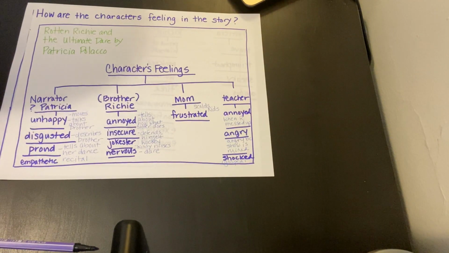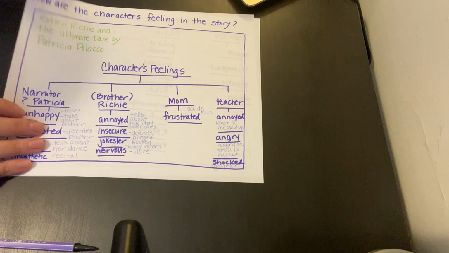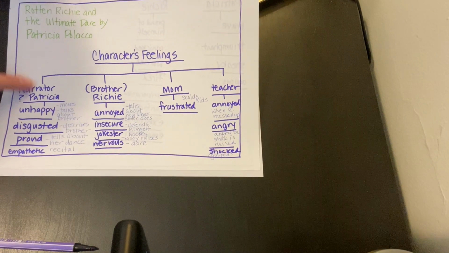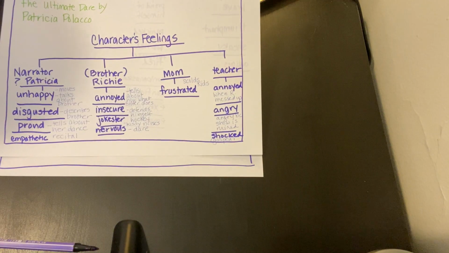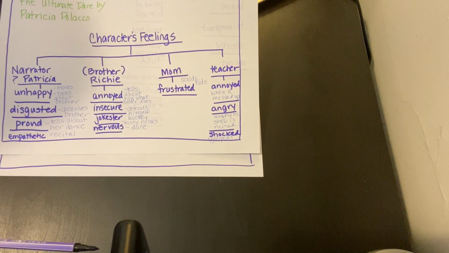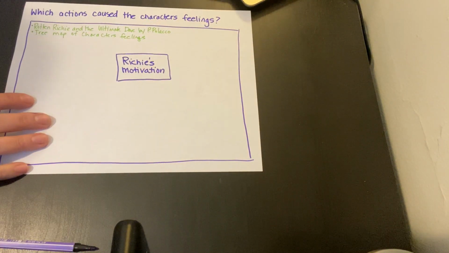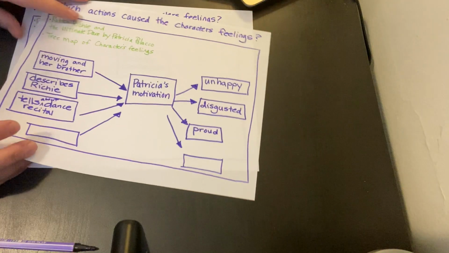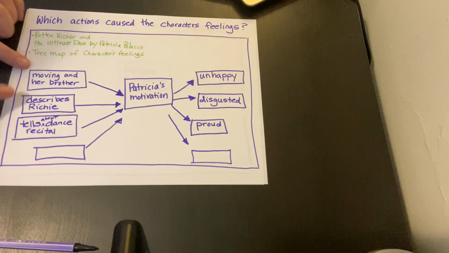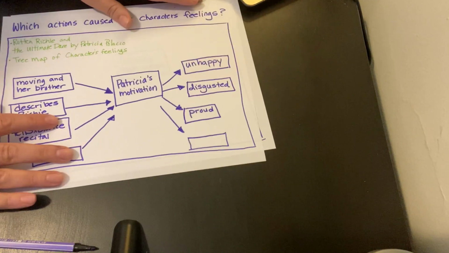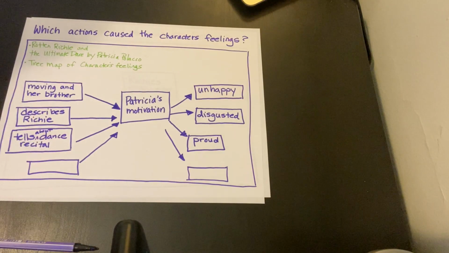Hi, third graders. So we're back, and our job today was to look really closely at characters' feelings and what motivated them to act the way that they did and to feel the way that they did. So we used yesterday's tree map where we noted all of the different characters and some details about their feelings, about what caused those feelings. And then we made a multi-flow map where we talked about what caused the characters to feel in a certain way.